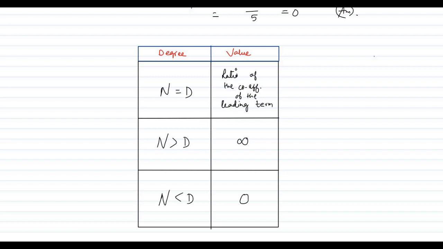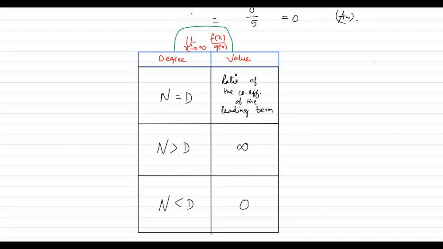And for each and every case, mind it, the limit we are finding must be in the form limit x tends to infinity f(x) by g(x). Only then can we do this. So this kind of chart you can remember, and whenever you see a question you can answer it in just 2 seconds. I hope this lesson is clear to all of you. This portion is very important as questions come from this concept, where you can solve problems in just 2 seconds if you know these tricks.